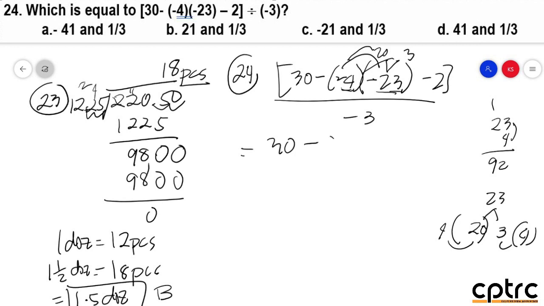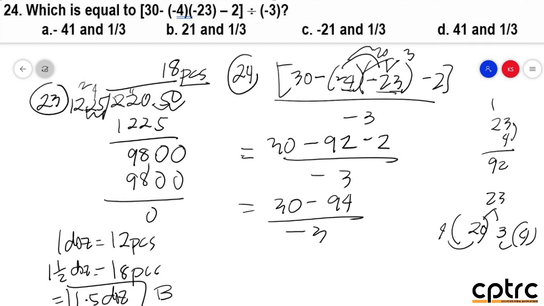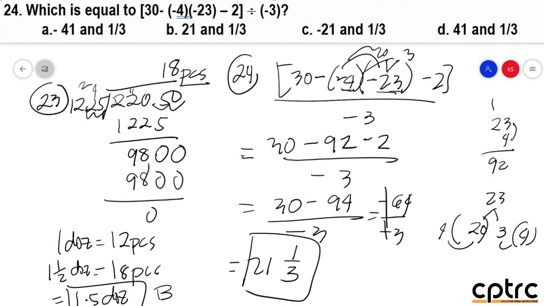So 30 minus 92, minus 2. So bakit minus yun? Positive ba? Remember, ang sa labas po na sign is negative. So equal divided by negative 3. So basically po, the answer is negative 94 over negative 3, and this is negative 64 over negative 3. But since negative po yan, makancel yung dalawa na yan. So mangyayari po, 64 divided by 3, convert mo yan sa mixed fraction. So there are 21 and 1/3. So the answer po is anong option? That would be letter Bravo.